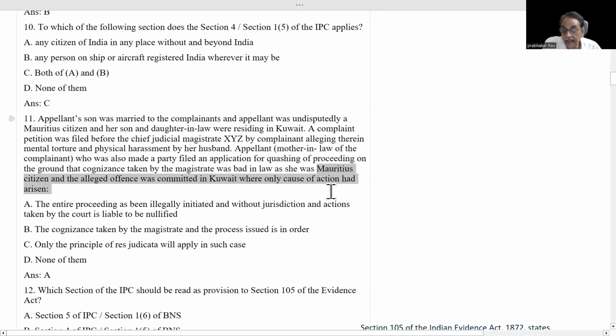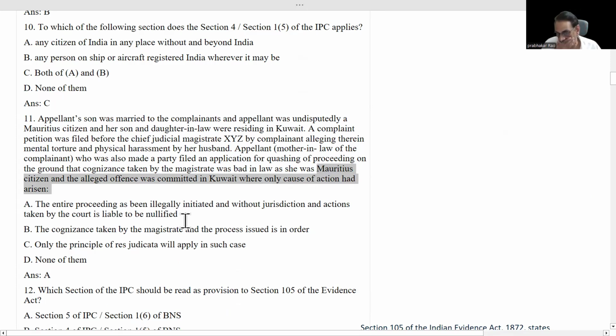Then she is telling that I am a foreigner. I am not an Indian citizen. And the offense was committed in Kuwait, not within Indian territorial borders, or on any ship or aircraft registered in India. That's why the entire proceedings have been illegally initiated and without jurisdiction, and the actions taken by the court are liable to be nullified.